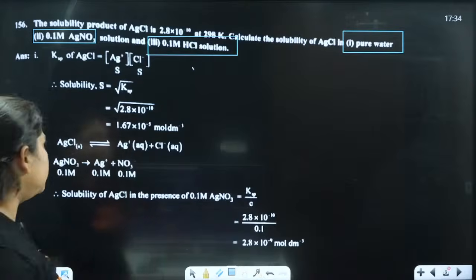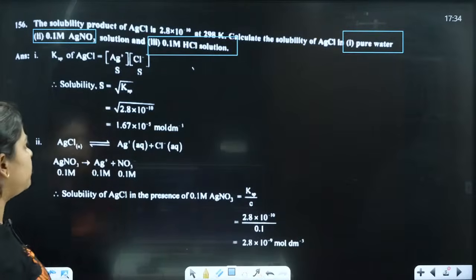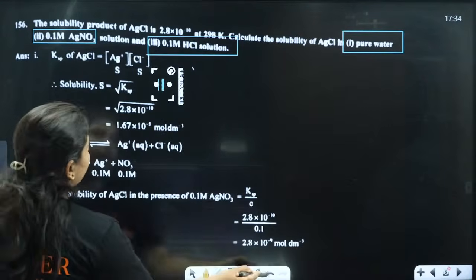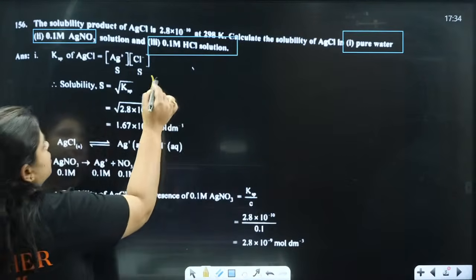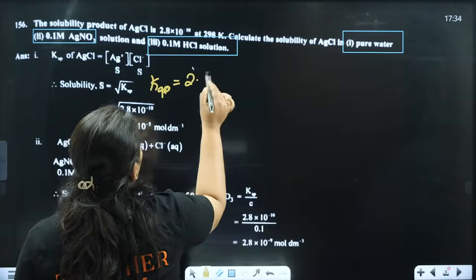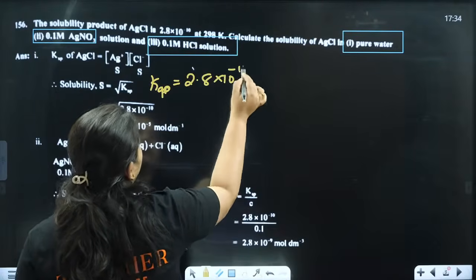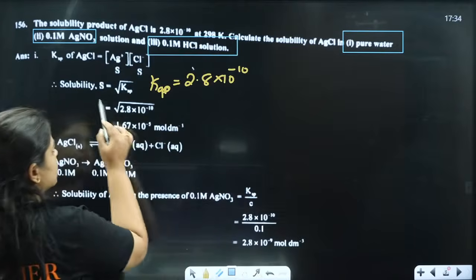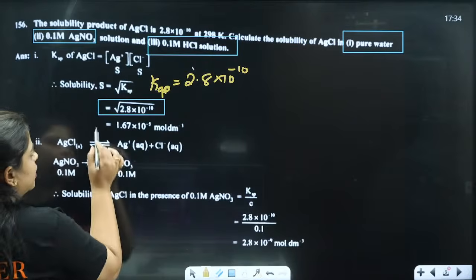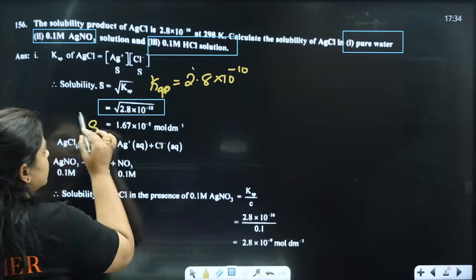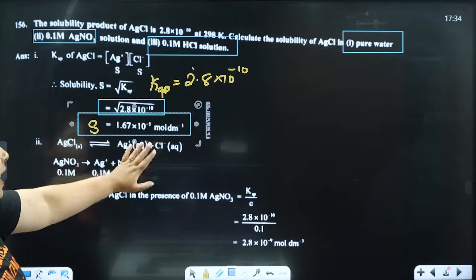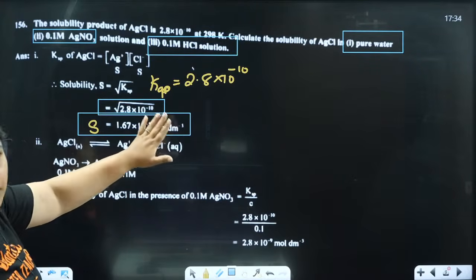Yes. Solubility is equal to root of Kp. That is, we know already the value of Kp. They have given it already. The Ksp is also equal to how much? 2.8 into 10 raised to minus 10. Okay, so we just substitute that. Done. So what are we going to get as the value of solubility here? That is 1.67 into 10 raised to minus 9 moles per dm square.